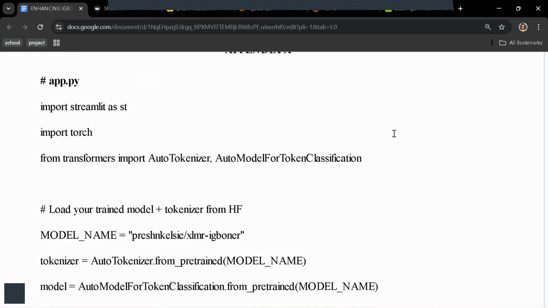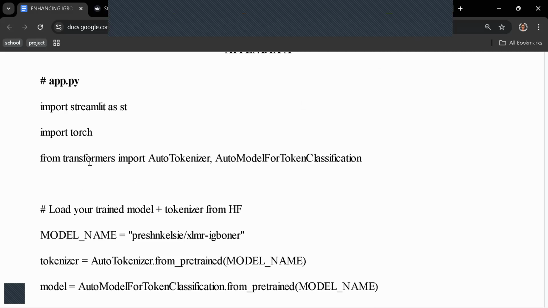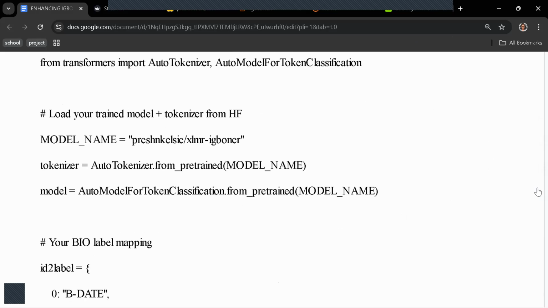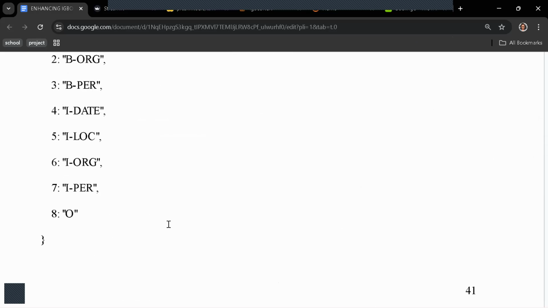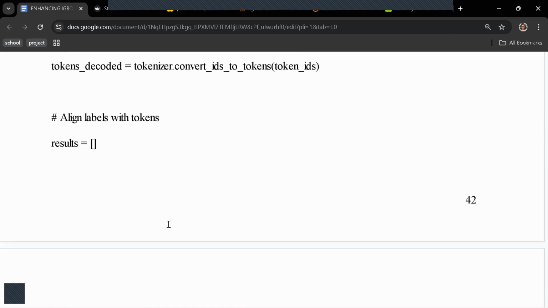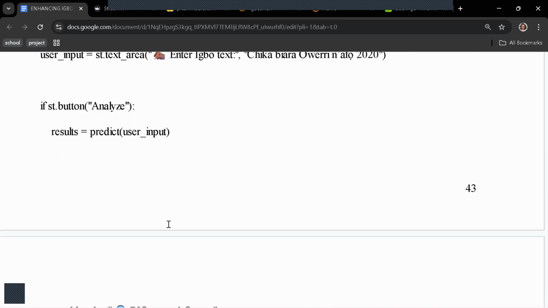So here you import what you're going to be using. Then you also import from transformers. Remember that to call our model, we have to use the transformers library. So this is what we use to call our model to be used by the app. Then these are some of the settings we have to do on our app to bring all those beautiful colors that you saw.